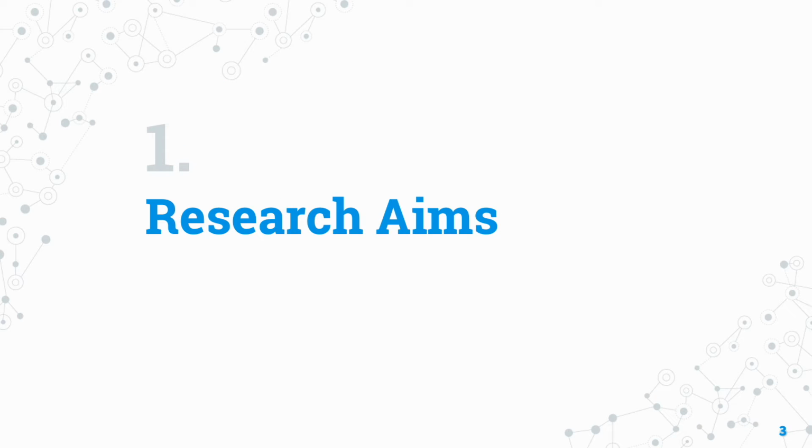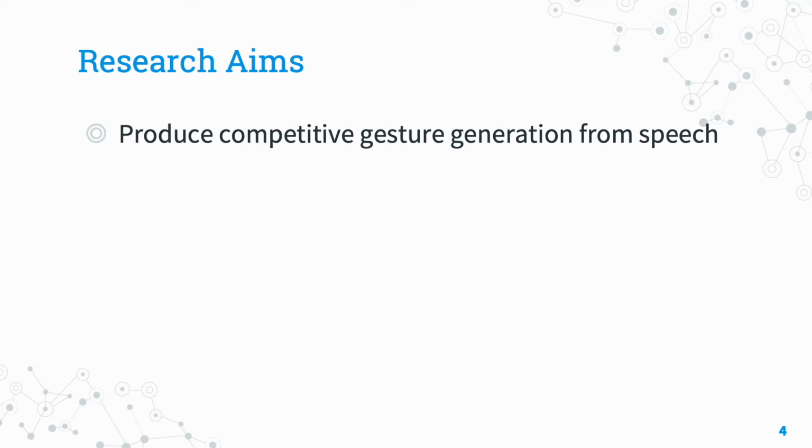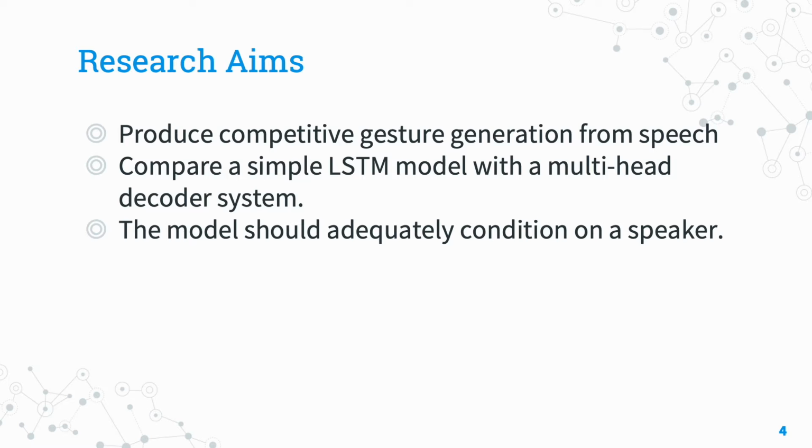I'll begin by defining the aims of our research. Of course, the main aim is to produce competitive gesture generation from speech. However, we also wanted to compare a simple LSTM model with a more complex multi-head decoder system. This is where each head in the model is responsible for decoding motion for a different section of the body. This should form many individual decoders that are experts in their respective body sections. We also aim for models that can adequately condition on a speaker identity, capturing mannerisms in their gesture and overall motion.